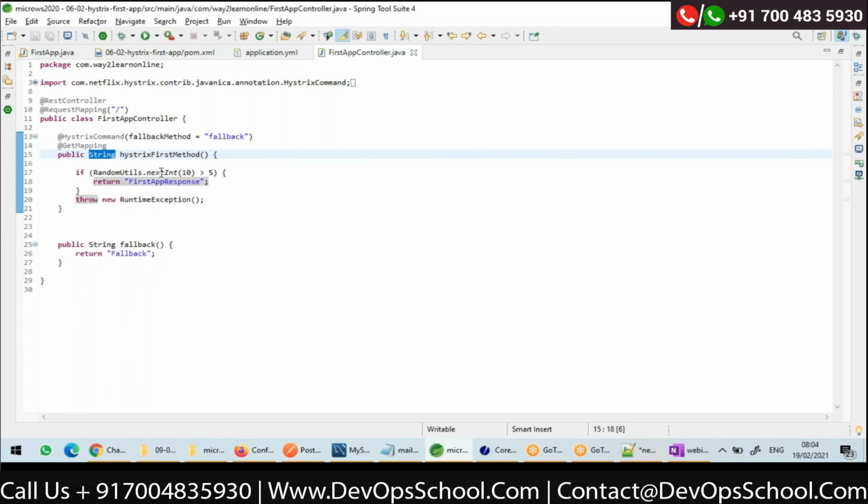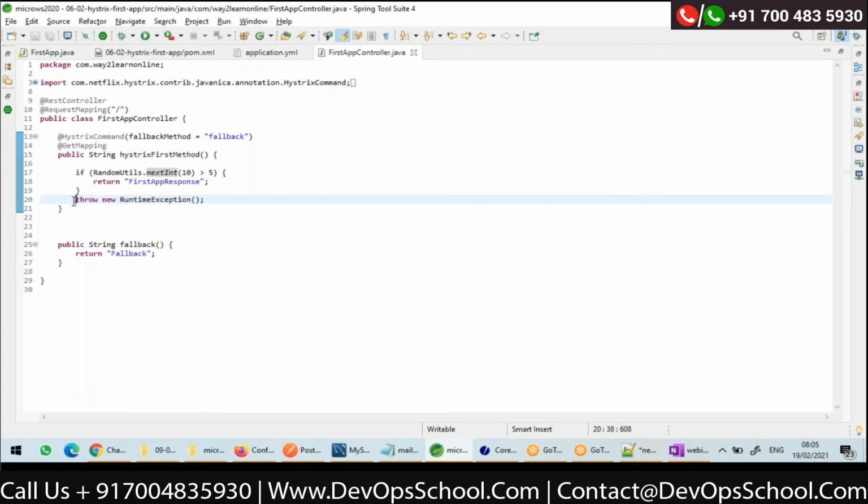And here I am generating a random number by using random little. Randomly, if this condition is satisfied, it will return a response properly. Otherwise, I configured it to throw an exception, just to simulate an exception.